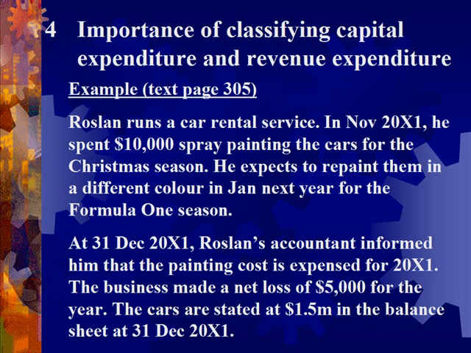Please refer to your textbook, page 305. In this example, Roslin incurred an expenditure of $10,000 to spray his cars in the year 20X1. Next year, he expects to repaint the cars in a different color. In other words, the benefits of this $10,000 expenditure will be used only in this year 20X1. Now, the question: should the $10,000 be treated as an expense in 20X1, or added to the cost of his motor vehicles, and brought forward to the next year as part of the motor vehicles?